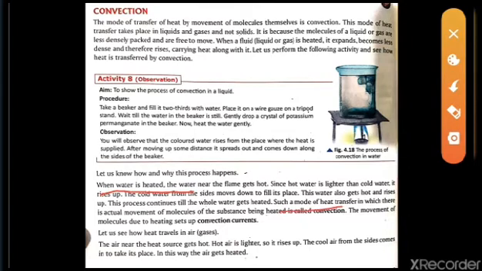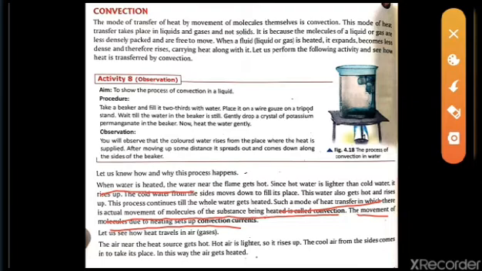Such a mode of heat transfer in which there is actual movement of the molecules being heated is called convection, and the movement of the molecules due to heating up is called the convection current.